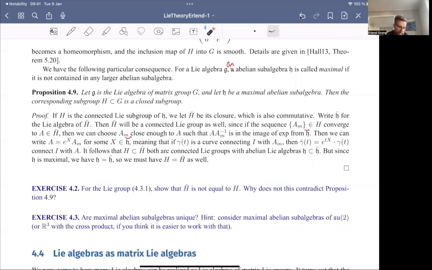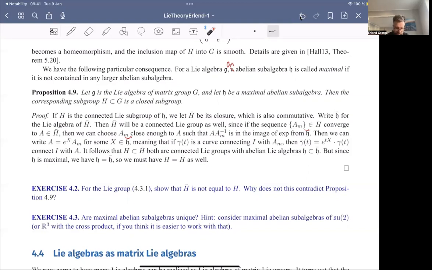And the proof of this is essentially the fact that if we take a Lie group and we close it, then the product of things in the closure is going to be in the closure, and if things commute before, we can get commutation by taking the limit, so it will also be commutative, and hence we get a larger group with some Lie algebra.